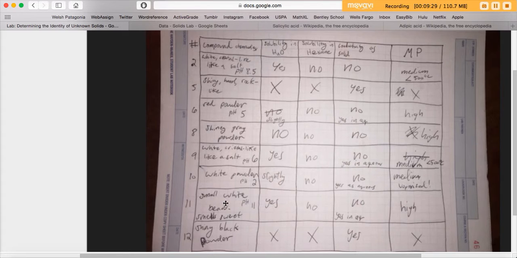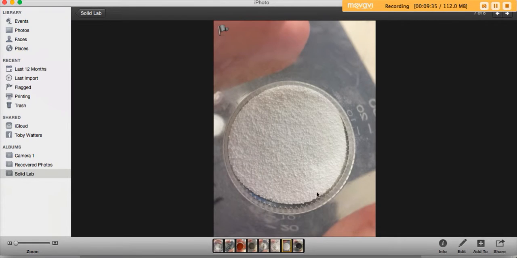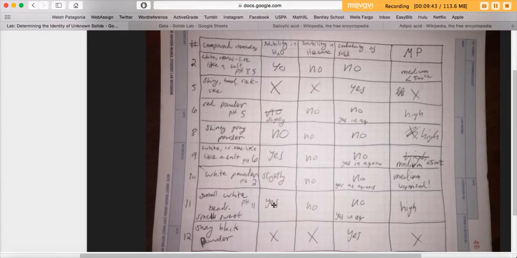Number 11, small white beads. Smelled kind of sweet, pH of 11. Let's take a look at what it looks like. Looks kind of like styrofoam almost, but very small, very fine. Number 11 was soluble in water, not soluble in hexane, and it did conduct electricity as an aqueous solution, but not as a solid, and had a high melting point.